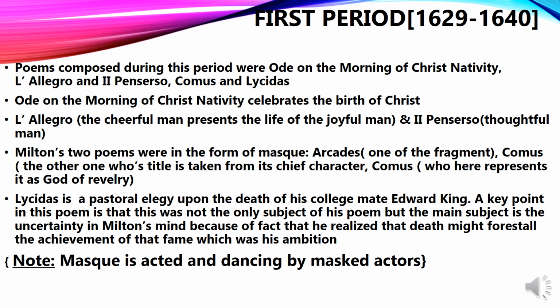Now when we talk about this poem, this was written at the request of Milton's friend, Henry Lawes. He was a musician. Now what this poem is about, I will tell you in brief. This work of Milton represents his high poetical qualities. When we talk about the story, there are two brothers and a sister, and they are going through a forest, and the sister goes astray by night, and these two brothers and the sister are separated.